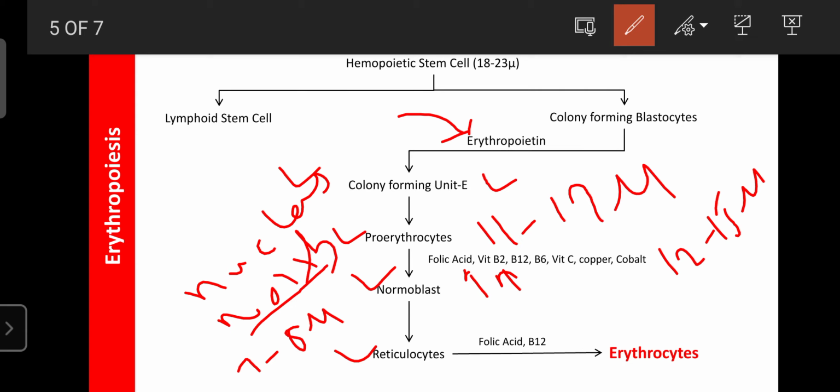After 2 days, these reticulocytes grow into erythrocytes in the presence of folic acid and vitamin B12.